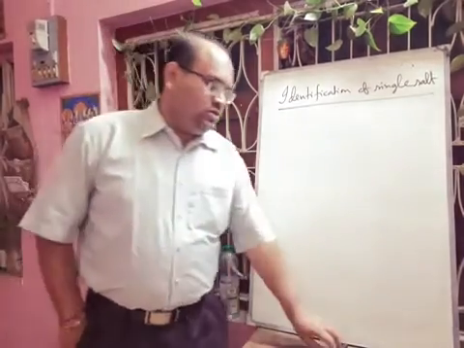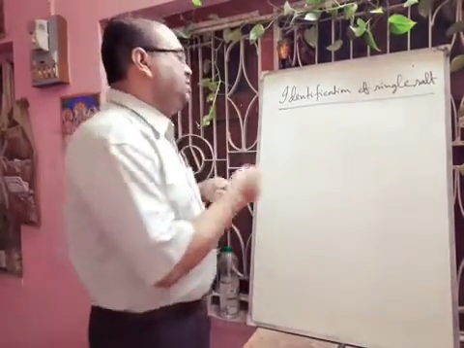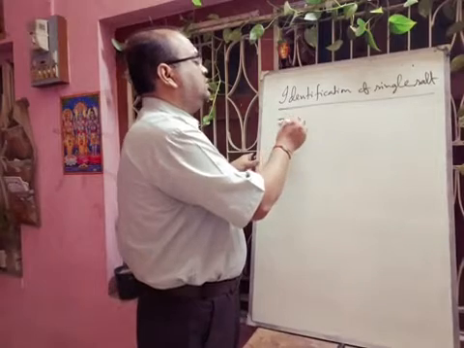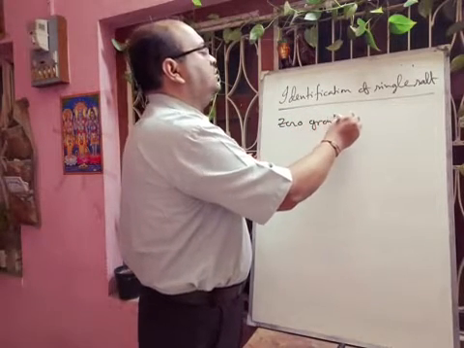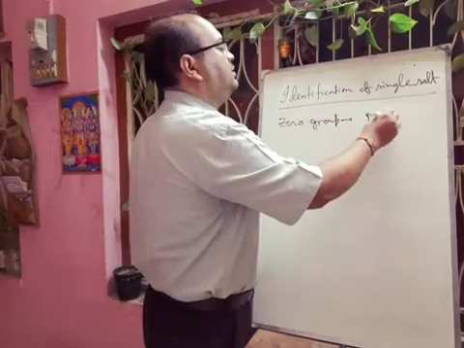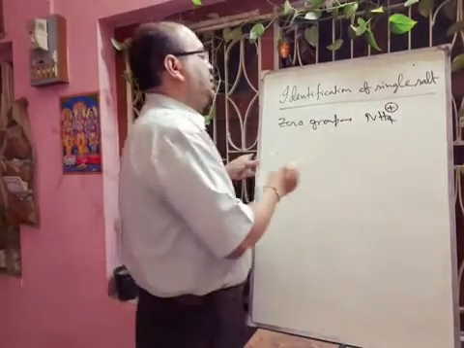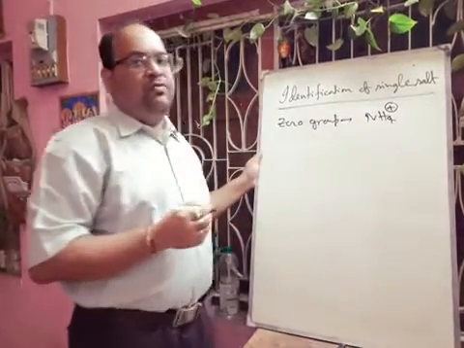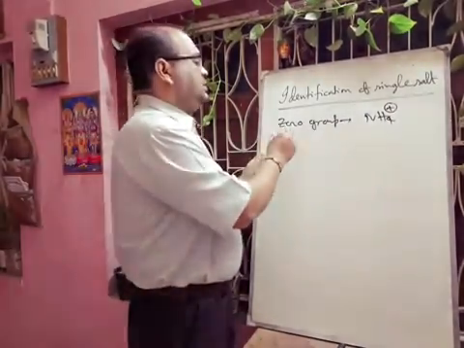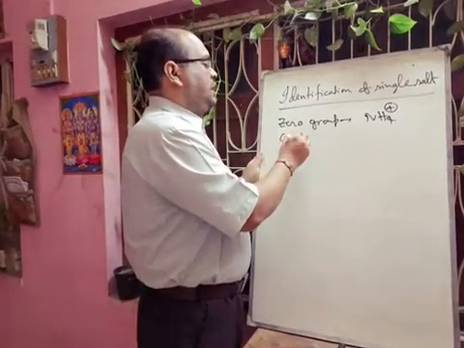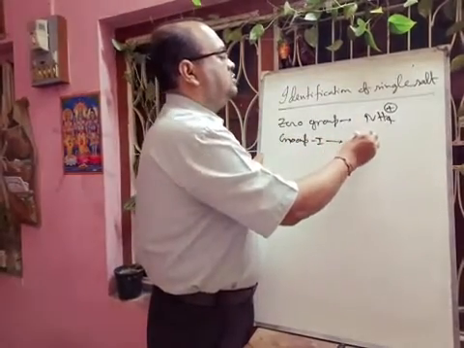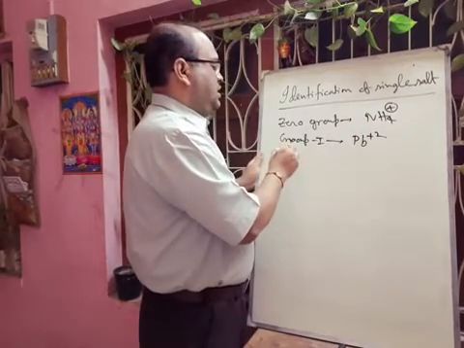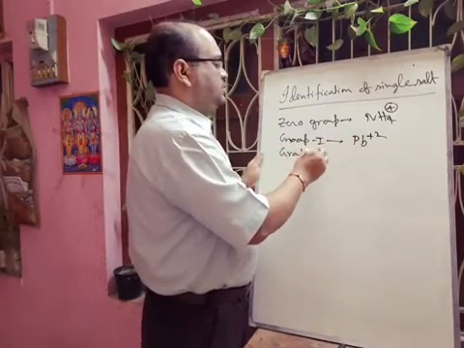So, the first one is the zero group. According to your syllabus, in group 0 the cation is the ammonium ion. Next one is group 1. In group 1, the cation is Pb 2 plus. Next one is group 2.